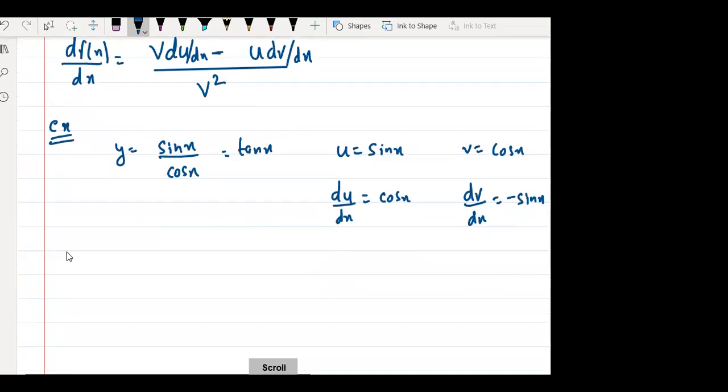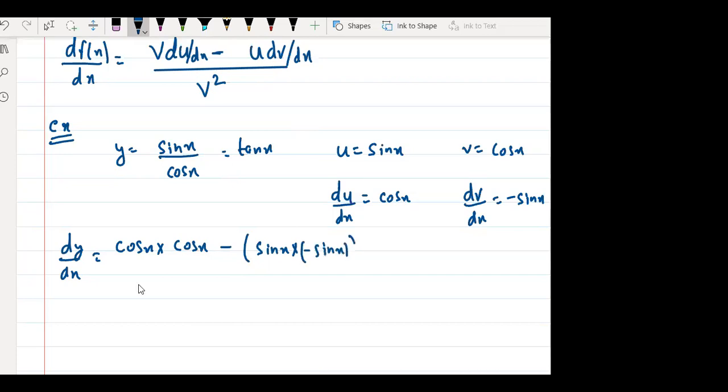Step by step. Now, we know dy by dx is basically v into du by dx. What is v? v is cos x, into du by dx, which is cos x, minus u, which is sin x, into dv by dx, minus sin x, whole divided by v square.